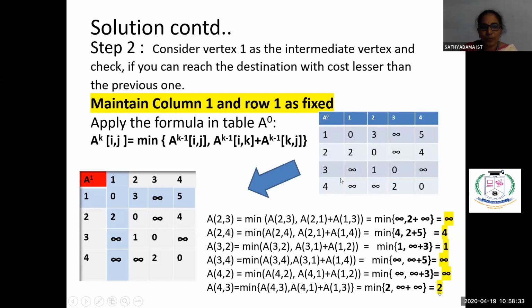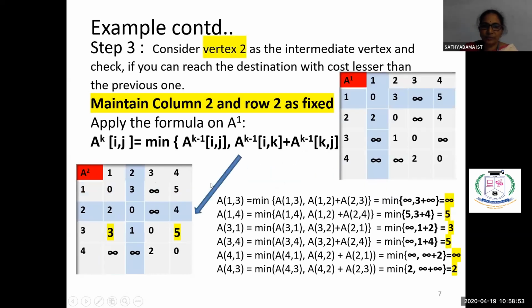Now see these two matrices, we don't find any difference. Whatever we have got in A0, we have got in this vertex 1 also. Now we'll proceed and see whether we'll get a better cost in the next stage, right? For this, we have to take this matrix A1 as the input for finding vertex 2 as the intermediate vertex. So we'll proceed.